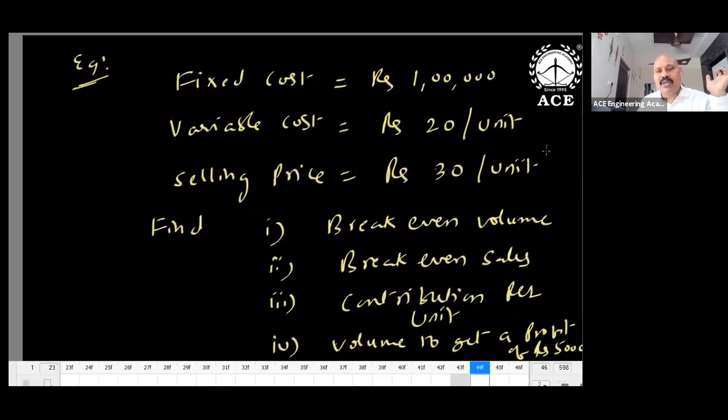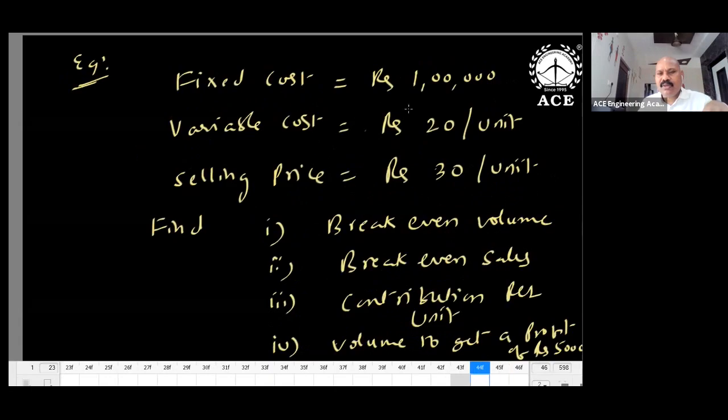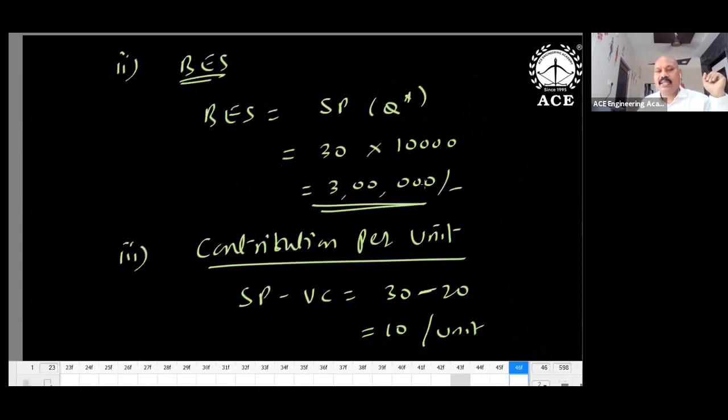Okay, fixed cost is 1 lakh, variable cost is 20 per unit. Remember to check the units now: rupees per unit. Break-even volume is what we are interested in. So what is the break-even value? Total cost is total revenue. 10 rupees for each unit, 1 lakh divided by 10, how much? 10,000 units. Break-even sales is break-even volume into SP, so 3 lakhs in rupees. You will get break-even sales. Contribution per unit is SP minus VC.